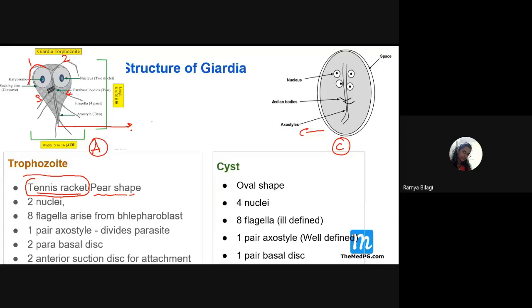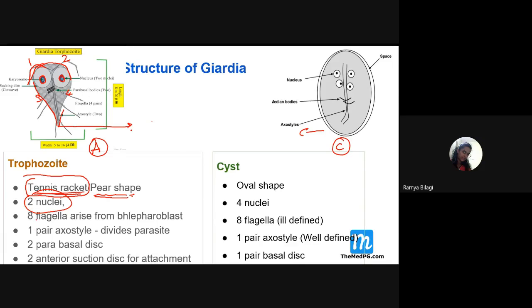So, look at the shape of this fellow. On the uppermost or the superior aspect, he is a little bit rounded. And as we go a little bit bottom, he is more tapered. So, he exactly gives the picture of what? Tennis racket or pear shape. Then how many nuclei does this fellow have? Two nuclei are present.